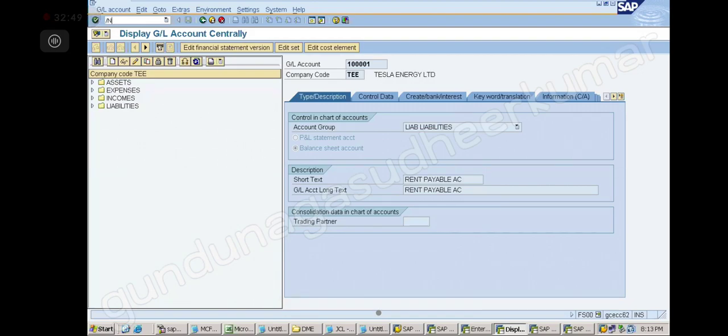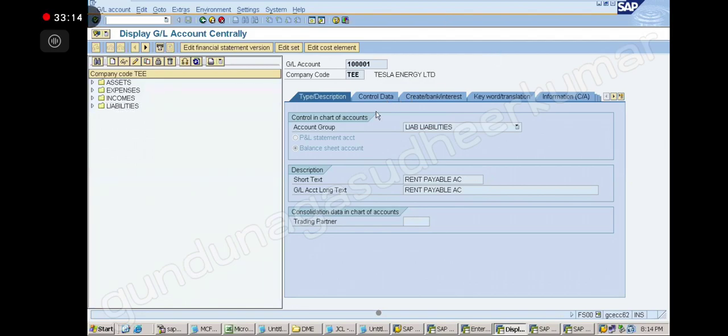Next we have to go to. You have created this account, right? This account is ready now, right? It's a rent payable liability. Correct? Okay, good. Sir, every time in control data we have to select open item, sir.